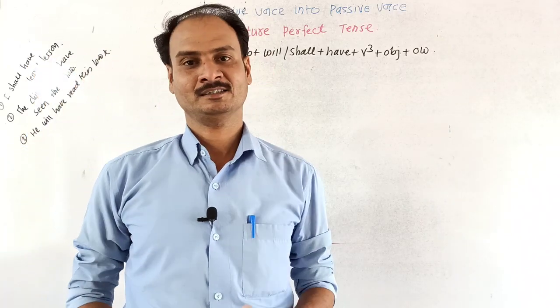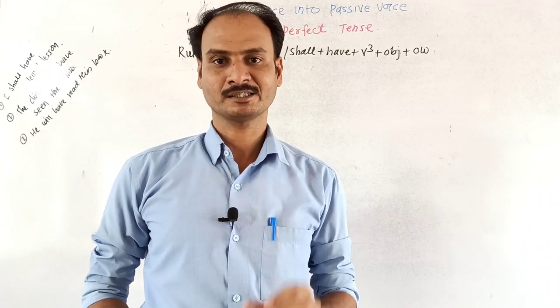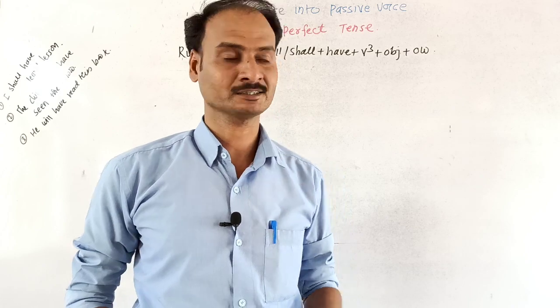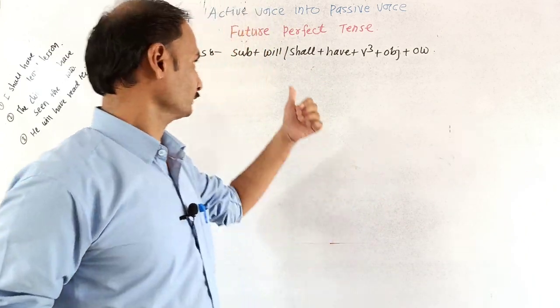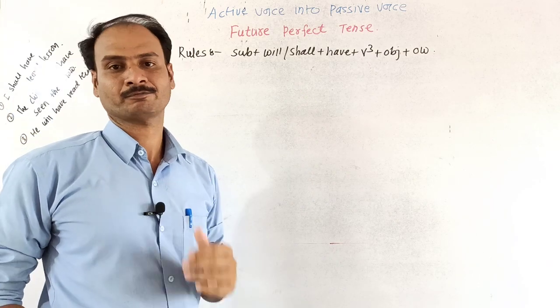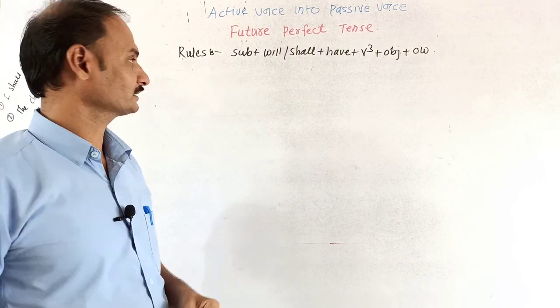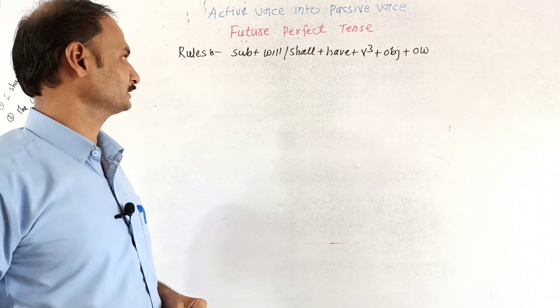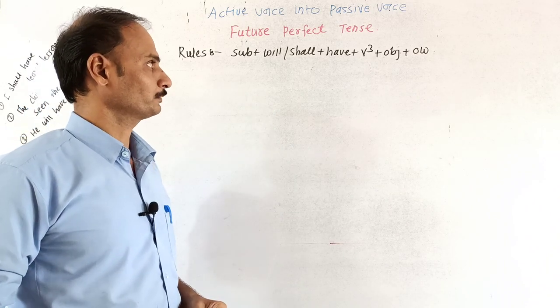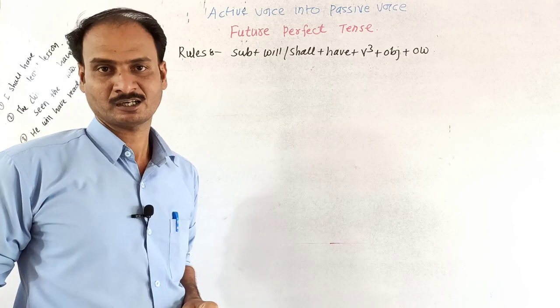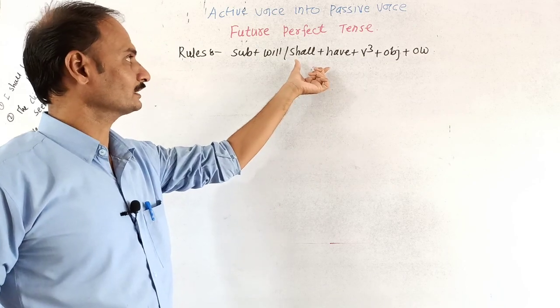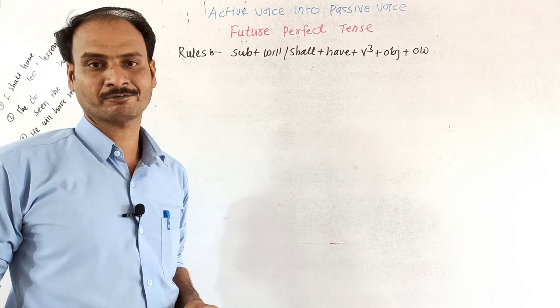Students, today we are going to learn the remaining portion of interchanging active voice into passive voice for the future perfect tense. So this is the structure for the future perfect tense you are watching on the screen. The rule given is: subject plus will or shall plus have plus third form of verb plus object plus other words.